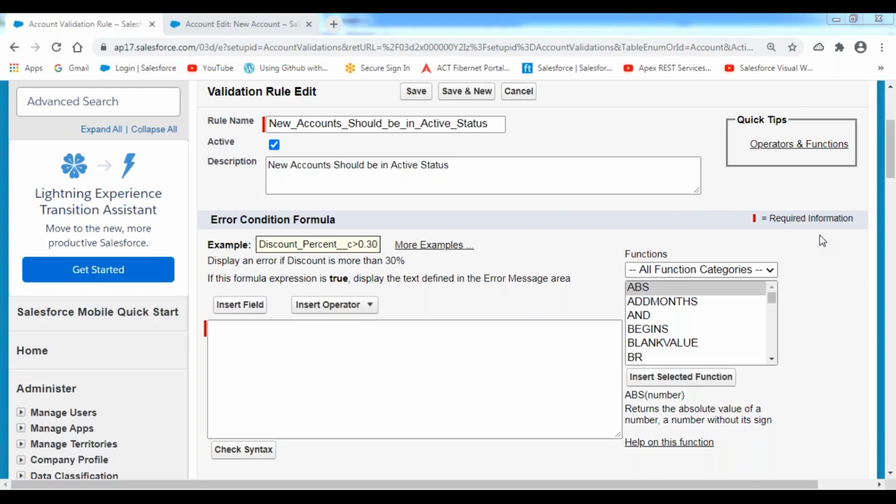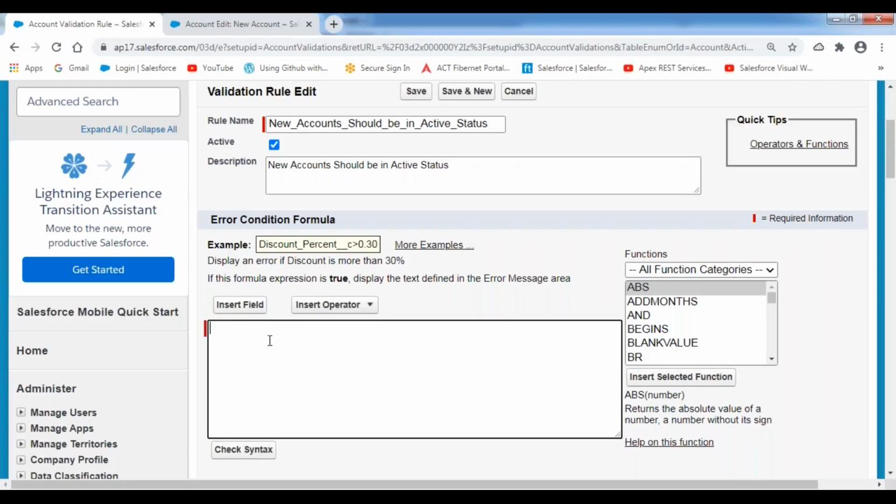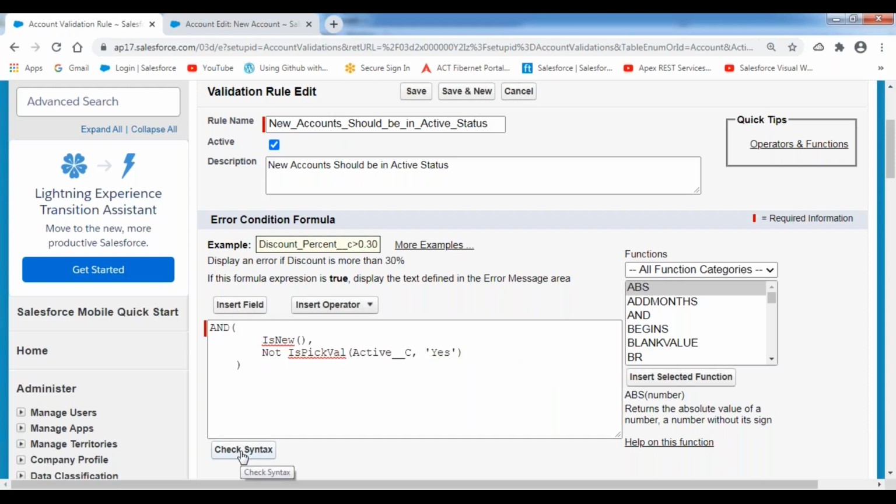Now I'm creating this validation rule. I'm specifying the condition. We have prepared the condition, let me paste it.